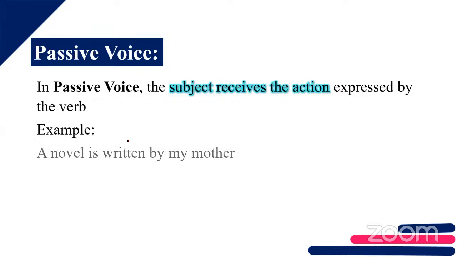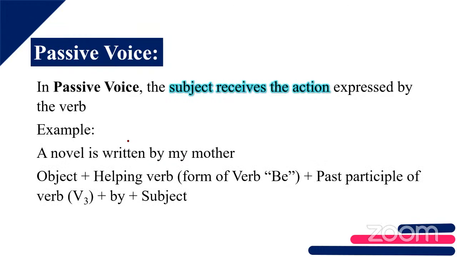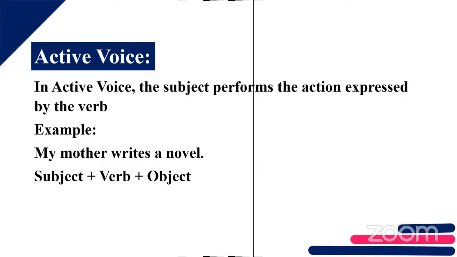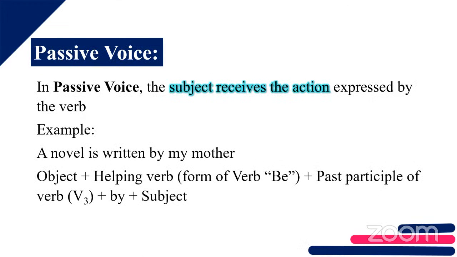With the same example, I'm saying, a novel is written by my mother. This shows the novel, that is the object, is performing the action and it is received by the subject. Is that clear? A novel is written by my mother. The previous one is the same sentence, no? My mother writes a novel. In this, the subject is performing the action. Here, the subject is receiving the action.